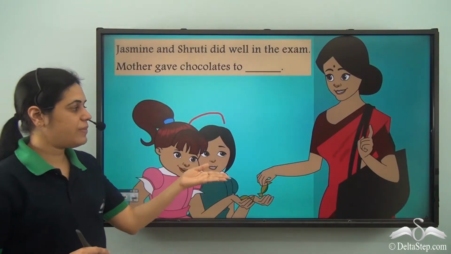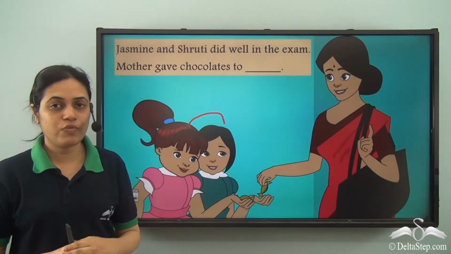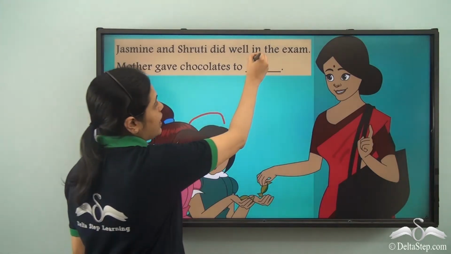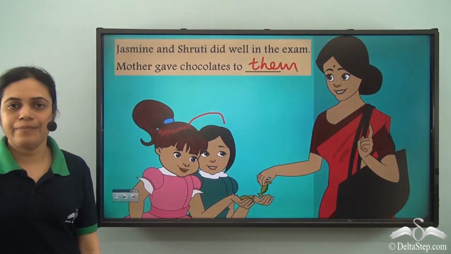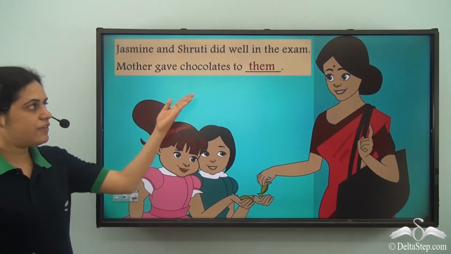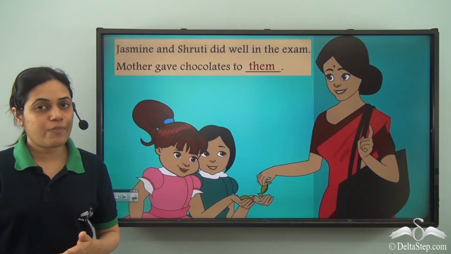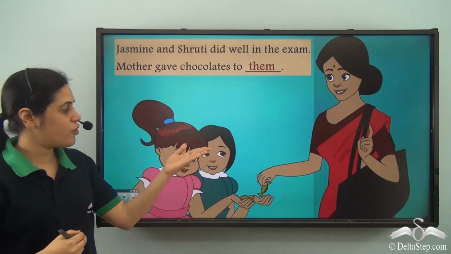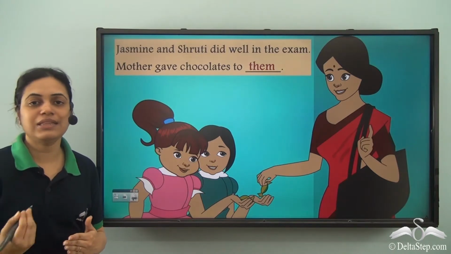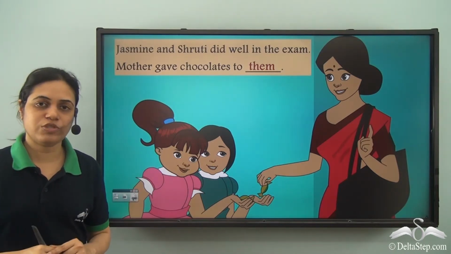But for feminine gender plural, what do we use? Once again, the pronoun used is them. So mother gave chocolates to them. So for masculine as well as feminine gender, the pronoun used for plural third person is them for object position.